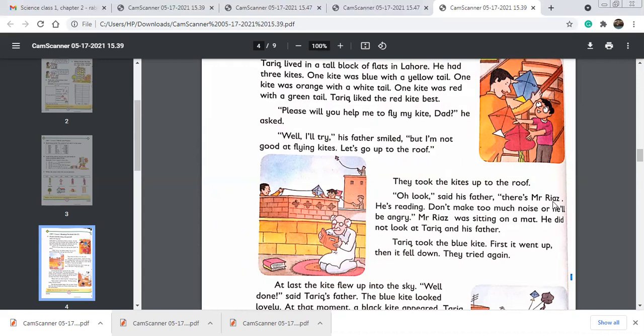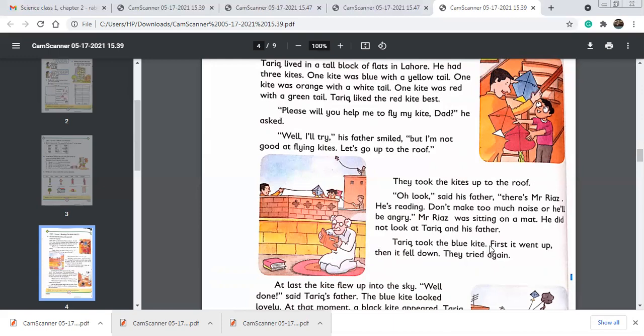So Mr. Riaz is a proper noun, and circle this, Mr. Riaz. Notice that the M of Mr. and Riaz are written with capital letters. So this is a proper noun. It is a very special name. Okay. So Mr. Riaz was sitting on a mat. You can see he's sitting on a mat. He's reading a book. He's very busy.